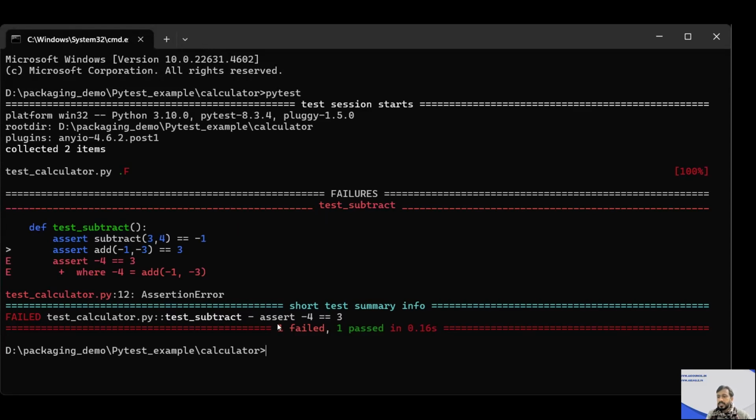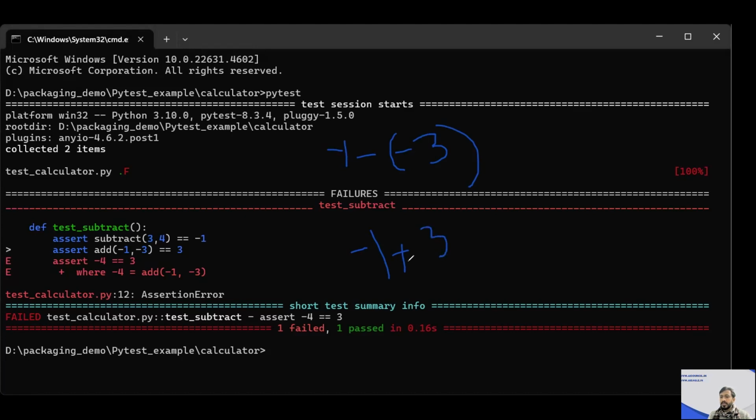When it is testing, it says one failed, one passed. Which one has passed? The first one has passed, that is your test add, and test subtract is showing some exception over here. That is saying that it has not passed. That means the -1 and -3 I had used over here, if you subtract, let's see, -1 minus -3, it should be -1 plus 3.